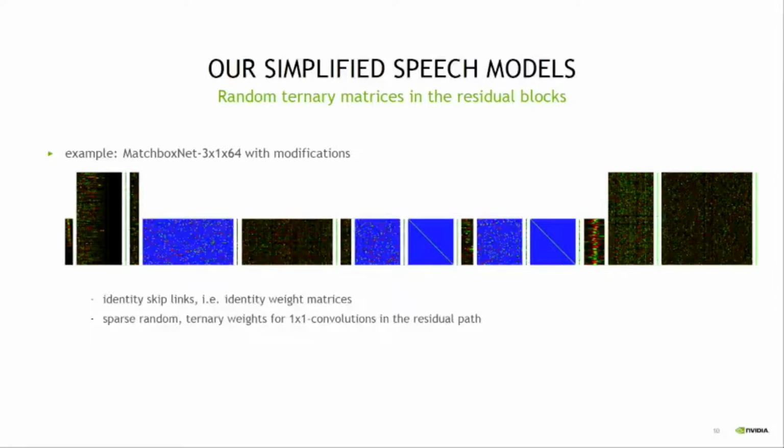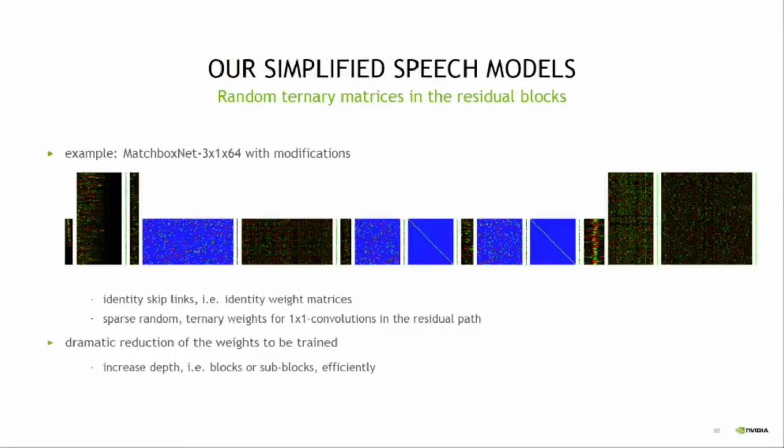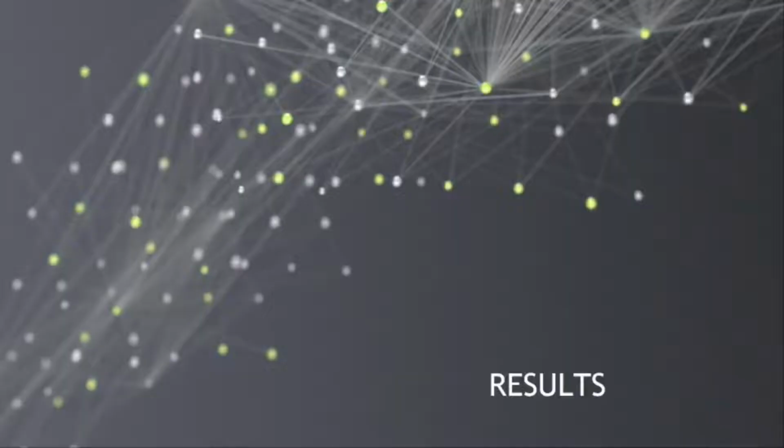Depending on the threshold t that was used to form these random ternary weights, we can achieve high degrees of sparsity in these 1x1 convolutions. Our simplified speech models offer a dramatic reduction of the weights to be trained. This allows us to increase depth, meaning the number of blocks or subblocks, efficiently. Now let's take a look at some of our results.